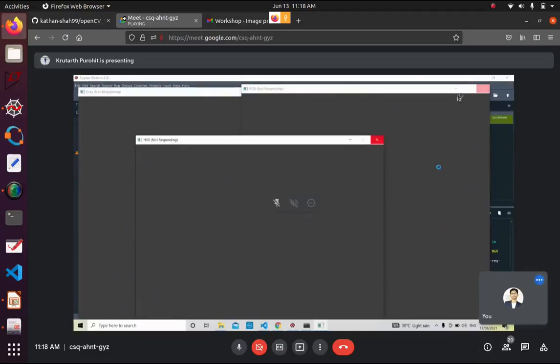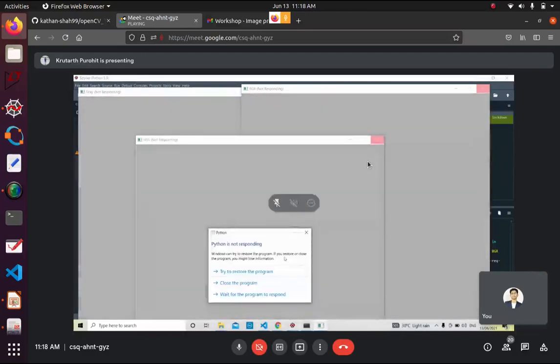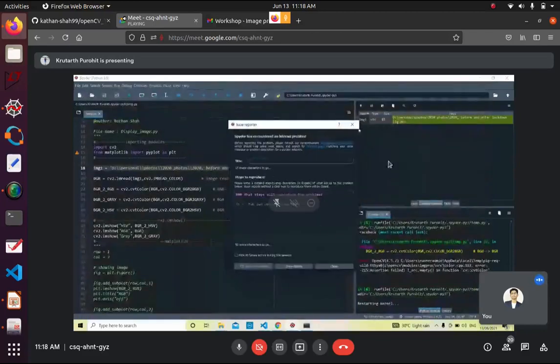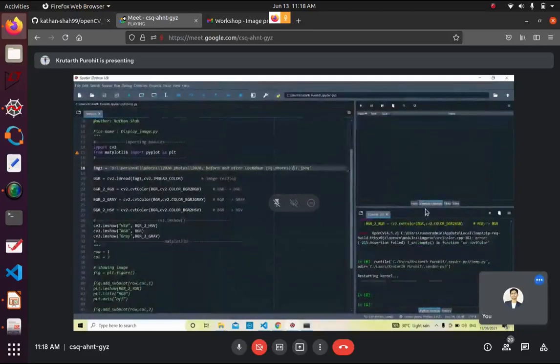Close this whole thing. Sometimes it happens because the pixel size is very big, I guess. That's why it's happening. I suggest you do it on the provided image in the GitHub folder.